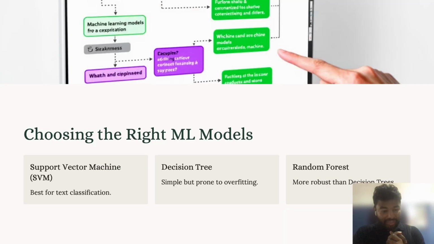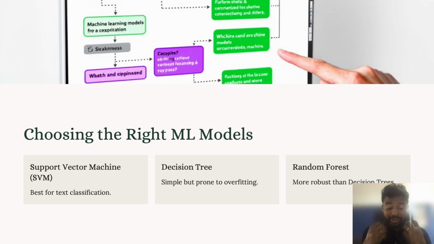When we think about models, there are multiple models in the market, but I have chosen three important ones: SVM, which is also called support vector machine, decision tree and random forest. These three models are very famous and widely used. When implementing NLP use cases, random forest and support vector machine can be a very nice choice.